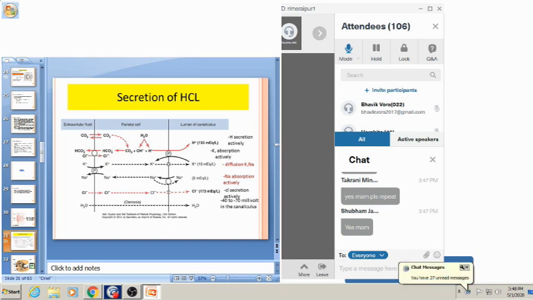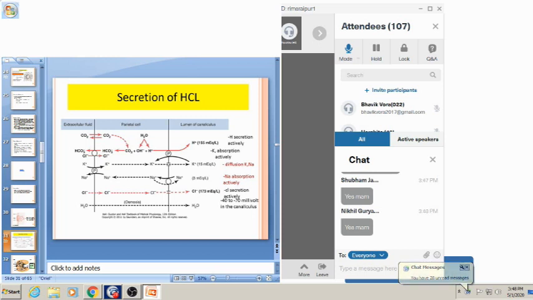So there is H plus and Cl which is required for the HCl formation. But when the chloride is actively transported from the parietal cells into the lumen of canaliculus, at the same time sodium is absorbed actively. So by these two effects, there is a generation of negative potential, that is minus 40 to minus 70 millivolt.